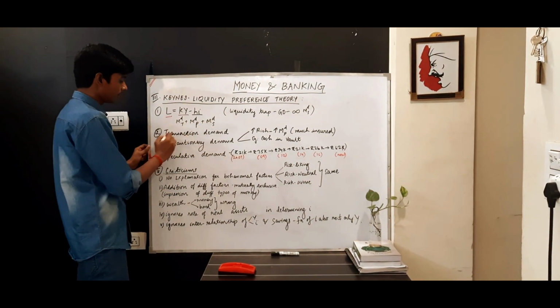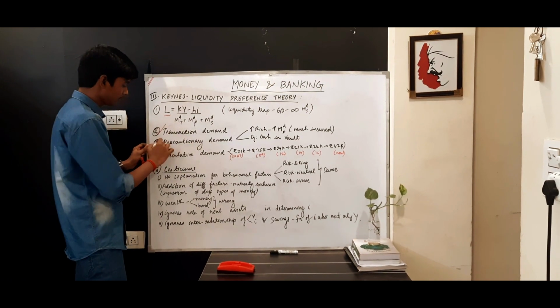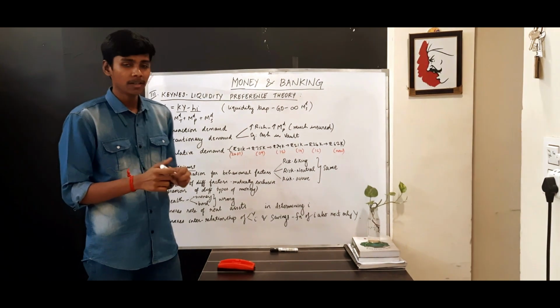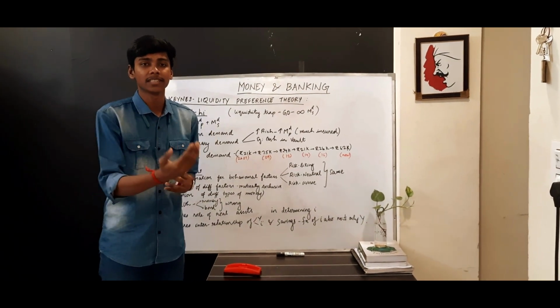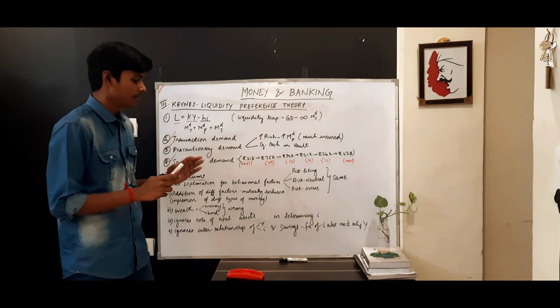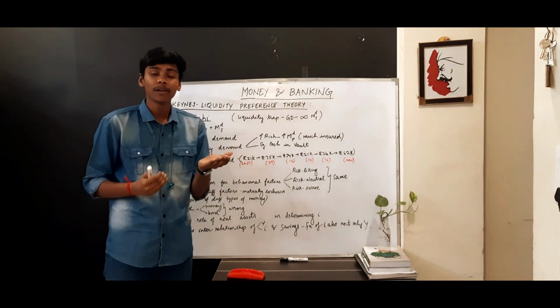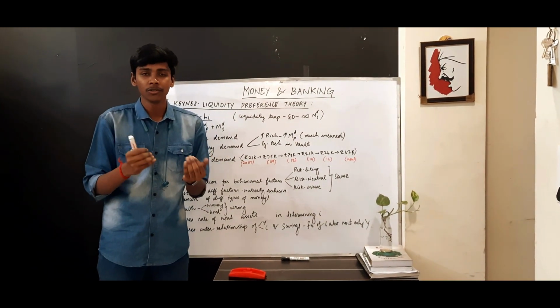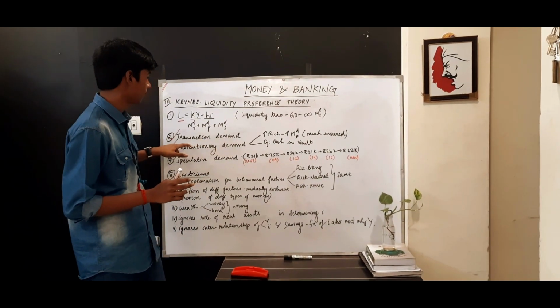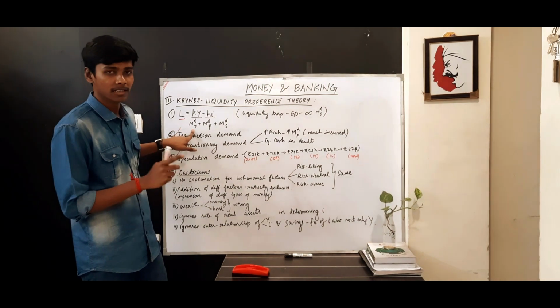And for money demand, there are three things: transaction demand, precautionary demand, and speculative demand. If you see transaction demand, people will need money for the purpose of exchanges, for the purpose of transactions, right? So he said when your income increases, your demand for other goods will also increase, so you need more money for transaction purposes. That is why the transaction demand for money, MD, is positively related to income.